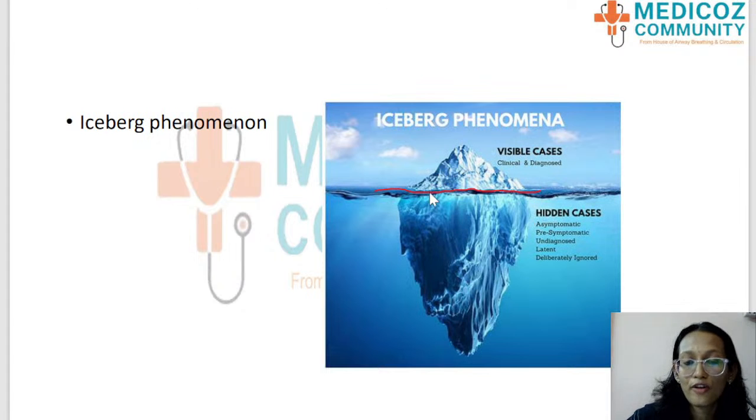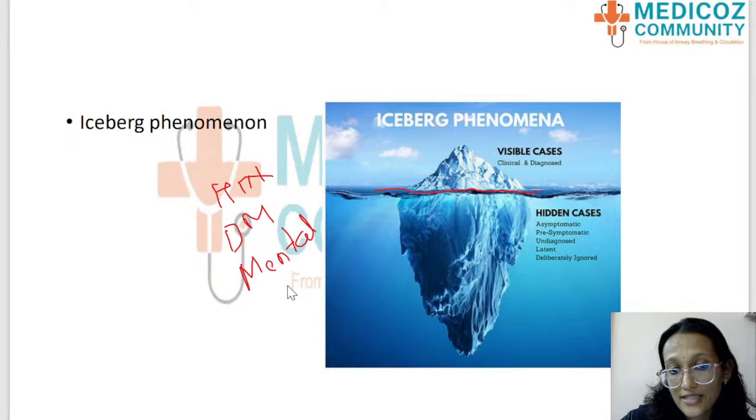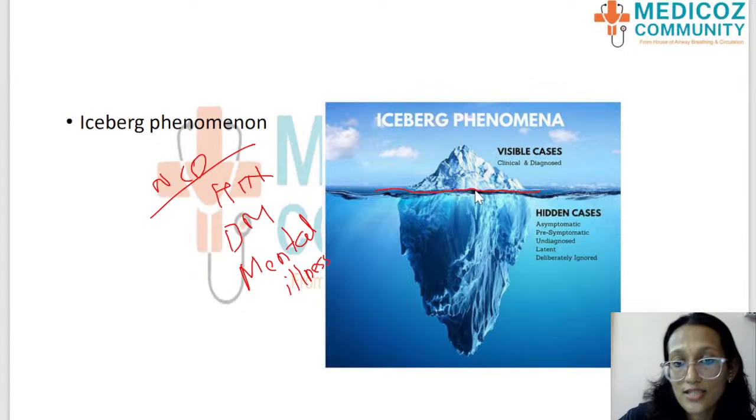Non-communicable diseases like hypertension, diabetes mellitus, and mental illnesses are very important examples. Most non-communicable diseases show this iceberg phenomenon, which means that the visible cases are the clinical and diagnosed cases, which are very few.